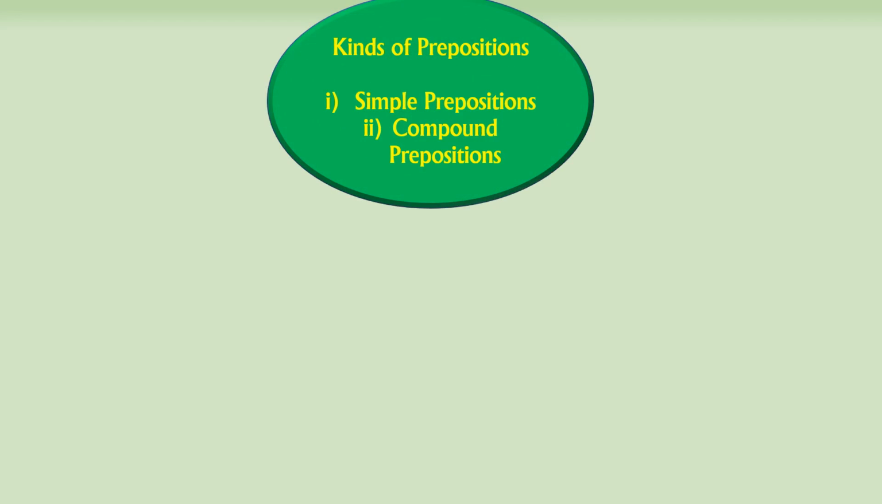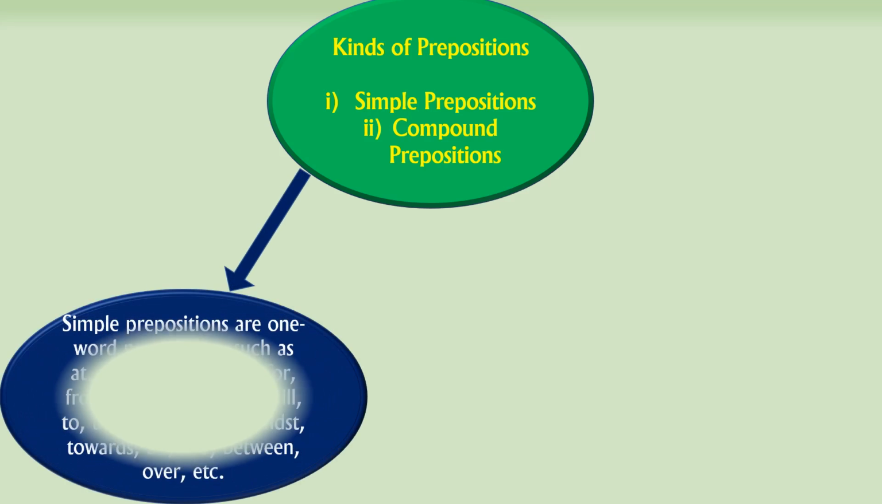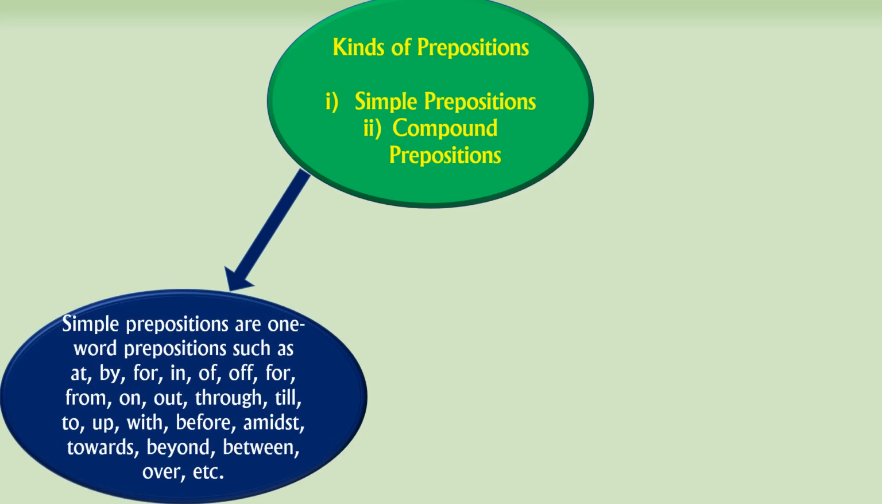The first thing, kinds of prepositions. So kinds of prepositions in the sense, it has two types. First one, simple prepositions and second, compound prepositions. So what is a simple preposition? Simple prepositions are one word prepositions such as at, by, for, in, of, from, on, out, through, till, to, up, with, before, amidst, towards, beyond, between, over, etc. So simple prepositions are single syllable words.